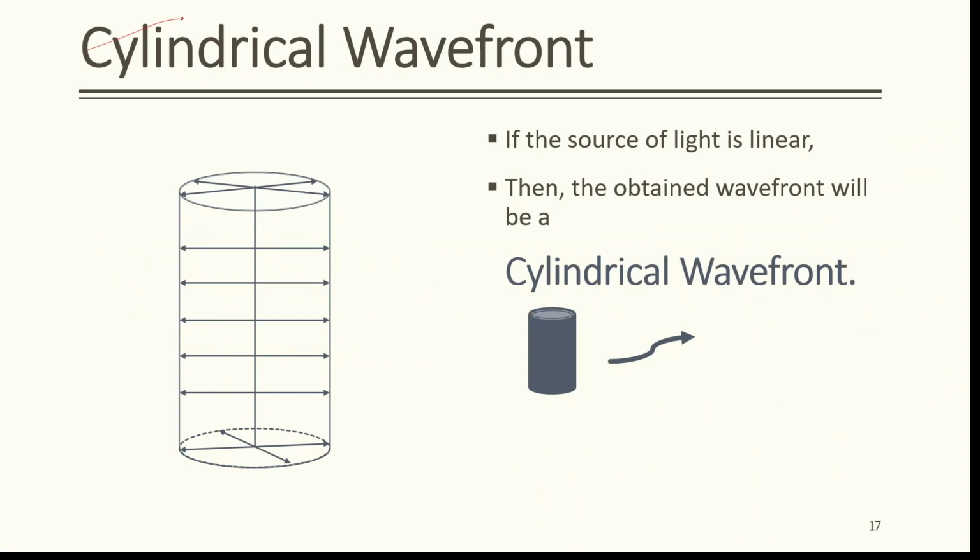Cylindrical wavefront. If the source of light is linear, the wavefront is cylindrical. Examples: tube light, slit, etc. If we join all the points which are at same distance and in same phase from the source, that is slit or tube light, we get a surface which is cylindrical in shape. Such a wavefront is called as a cylindrical wavefront.